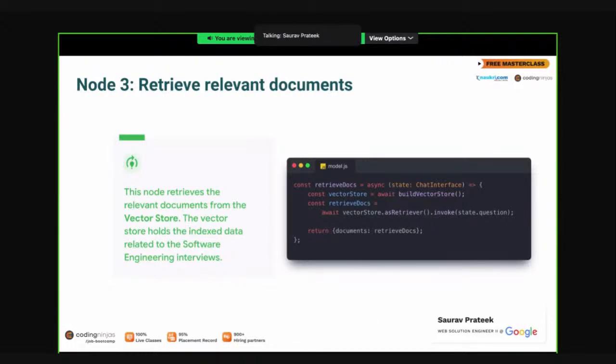How do we build the vector store? That's a good question, actually. It's quite a complex one. I can walk you through the code base, but at the end of this session, when we have covered this entire logic. So just keep in mind, we have to look into the vector store code base. It's a very small code base, a 12 to 13 line method. I'm going to walk you through it. But apart from that, is everything clear? Just let me know so that we can move ahead to the further nodes.